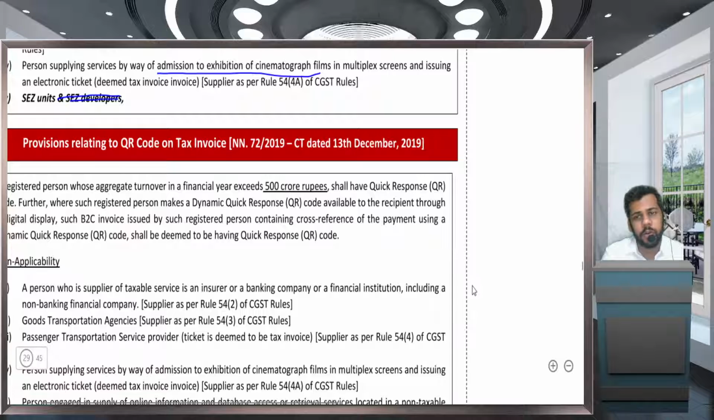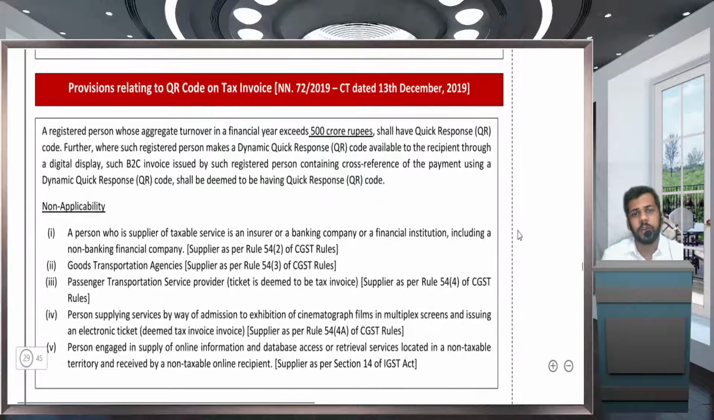Next is QR code. So QR code, who has to generate QR code on the invoice? Okay. Those persons whose aggregate turnover is exceeding rupees 500 CR, they have to issue an invoice with a QR code. On which transaction they have to issue a QR code? Answer is B2C supplies.